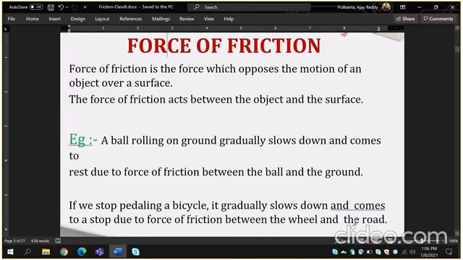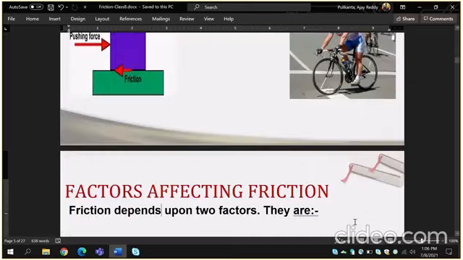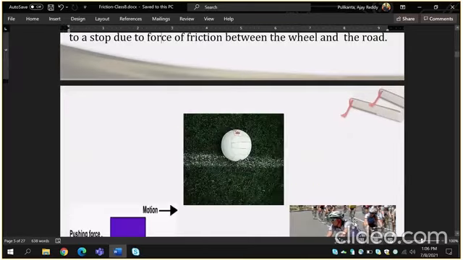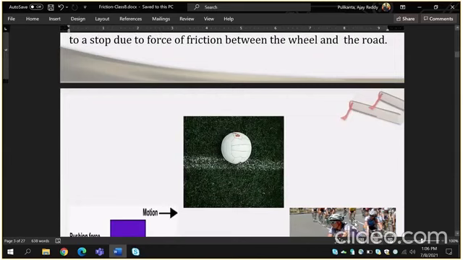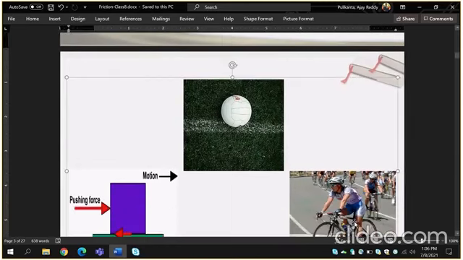Types of frictions, children. First one is static friction, second one is sliding friction, third one is rolling friction, and fluid friction. Also discuss in this class.